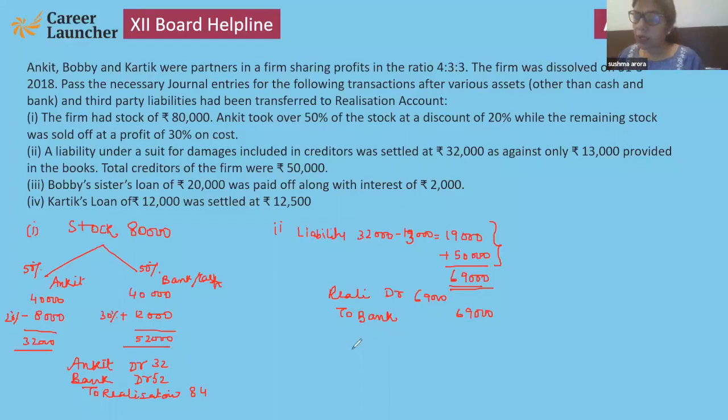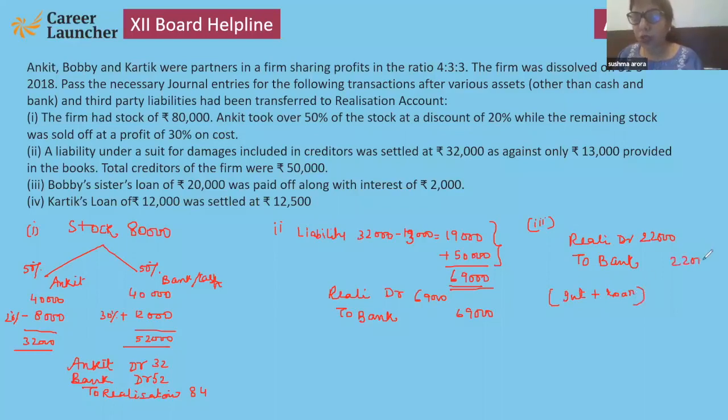Now, next, third entry. Bobby's sister's loan is adjusted with interest. So simple. Realization debit to bank. But how much amount do they have to pay, children? According to the third entry, what will be the total amount? 22,000. Here I am giving you the reason: interest plus loan, both you have to pay.